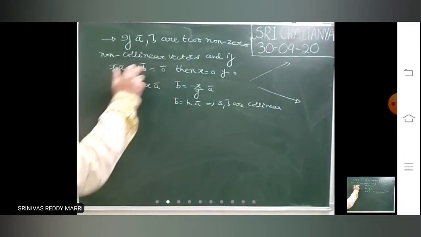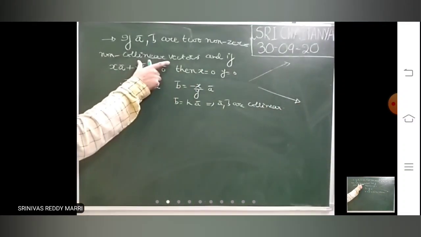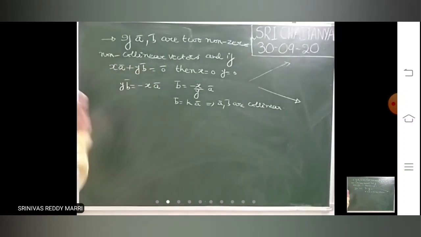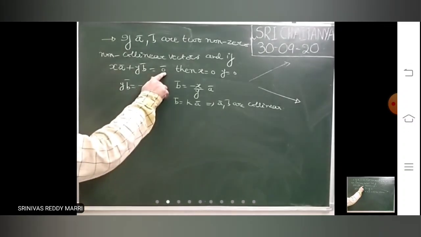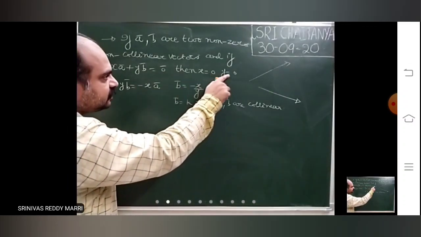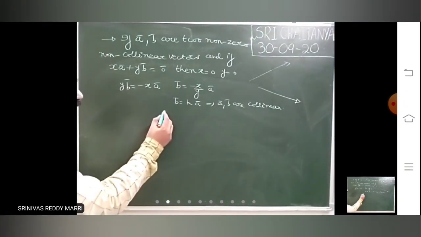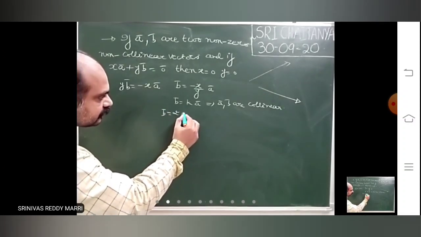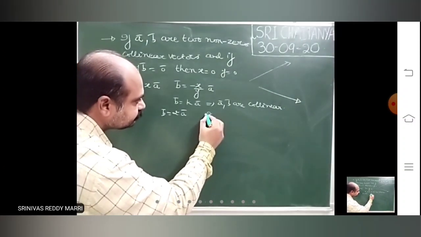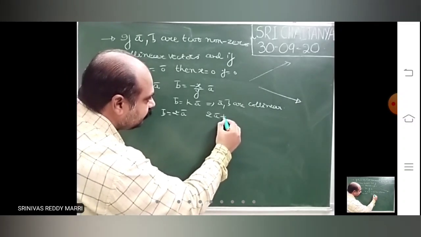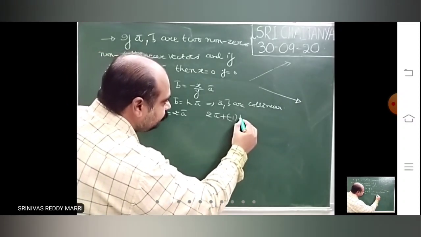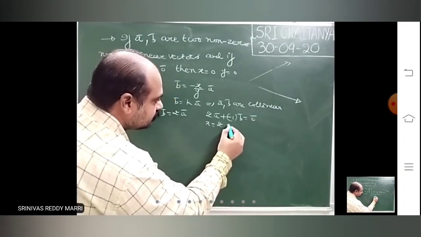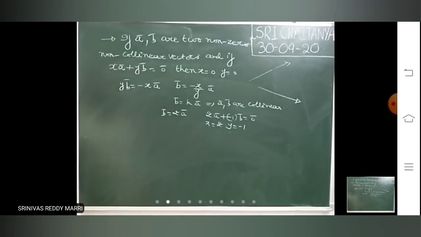But given that they are non-collinear vectors, if there exist scalars such that xA bar plus yB bar equal to 0 bar, then x must be 0, y must be 0. If they are collinear vectors, then they will be like this. Look at B bar equal to 2A bar. Bring this side: 2A bar plus minus 1 into B bar equal to 0 bar. x is 2, y is minus 1.